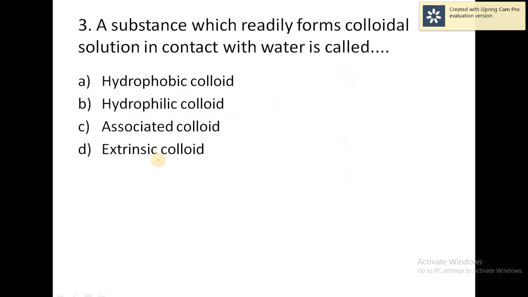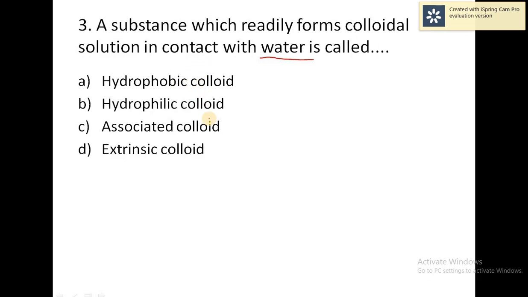So going to the next question. A substance which readily forms a colloidal solution in contact with water is called what? Normally in chemistry we discussed that there are two types, hydrophilic and hydrophobic. Here, the substance readily forms a colloidal solution in contact with water, so the correct answer is hydrophilic colloid.